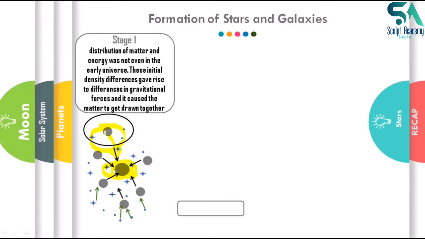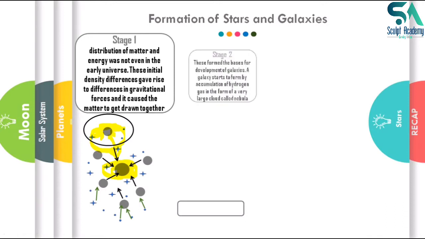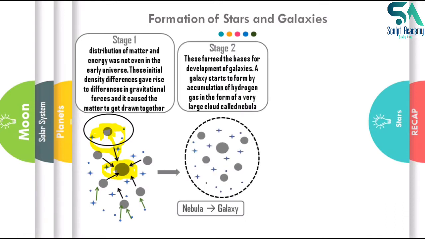Instead, this particular body will be attracting other smaller bodies nearby it towards itself, and this will lead to the formation of a nebula. So this whole system that we are actually seeing is a nebula. As we saw in the last lecture, a nebula is a cloud of dust and gases. So this is dust and gases only, right? That is why we call it a nebula, and this nebula forms the basis of the formation of galaxies.